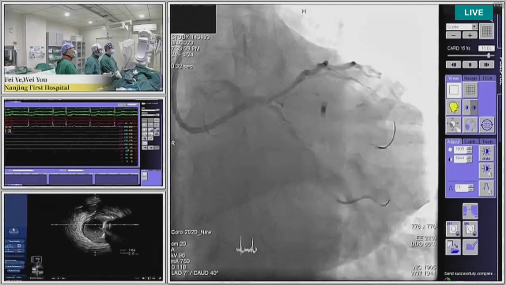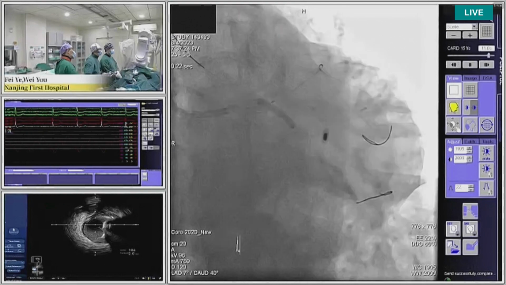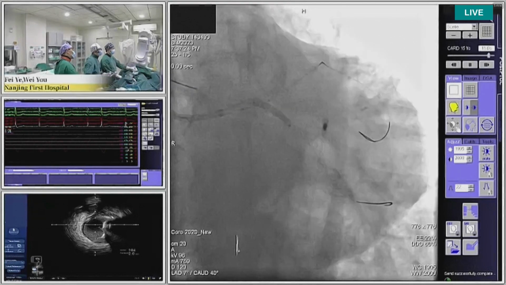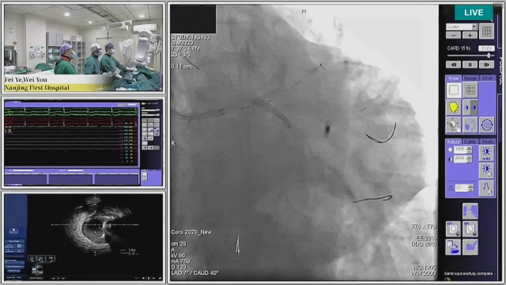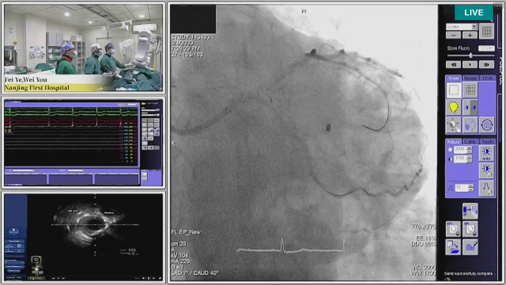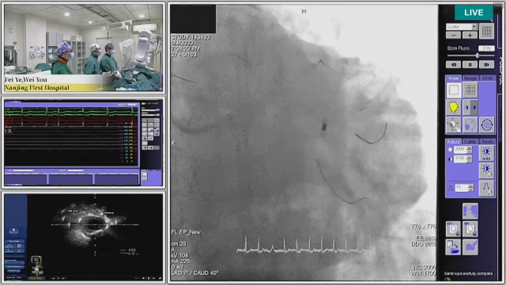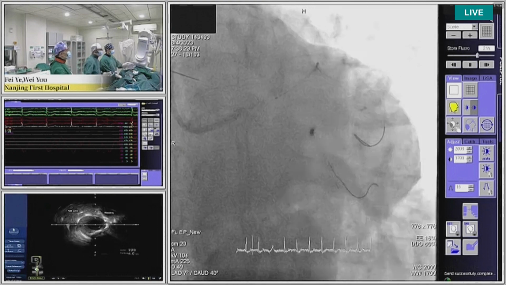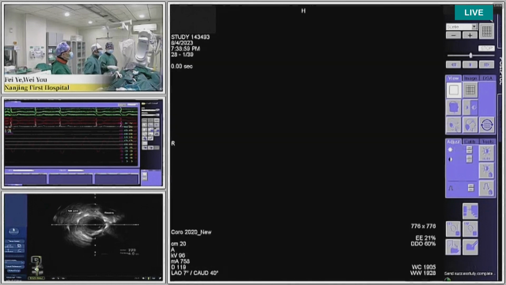After that, deployed with 12 atmospheres, and then we put another stent, 3.0 by 13, to cover the ostium of the circumflex to the proximal part of the circumflex with the 3.0 NC balloon put in the LAD, and after deploying it, if you stop right now, I'd like to ask my panelists about the stenting technique.